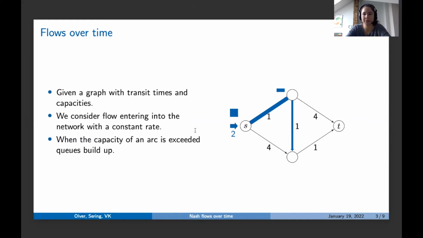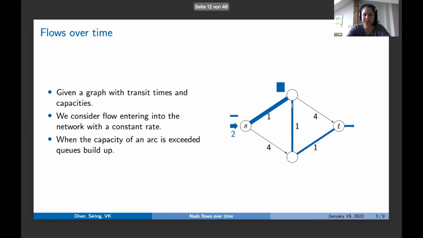What can happen in this situation is that the inflow of some arc exceeds the capacity of this arc. So it's a situation like here, where we enter the arc with a rate of 2, but the capacity of this arc is only 1. What happens is that the flow which arrives at the end of the arc goes into some queue, and then only the flow from the queue can leave the arc with a rate of 1.